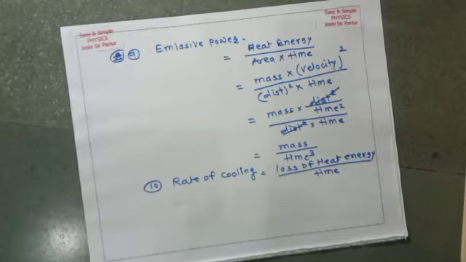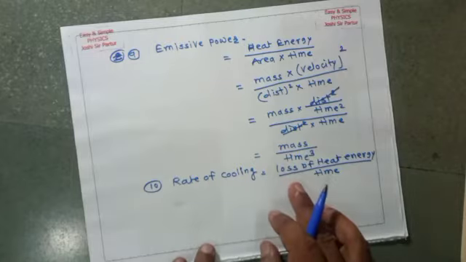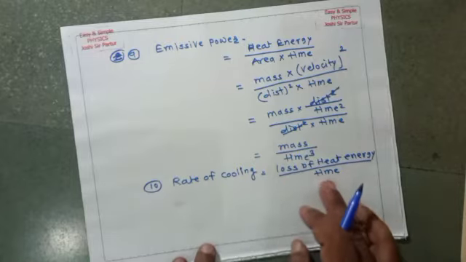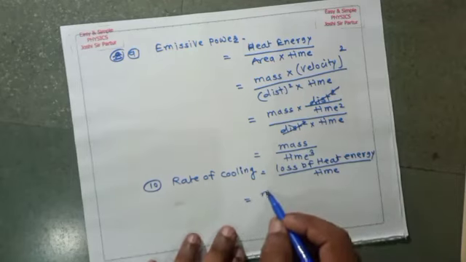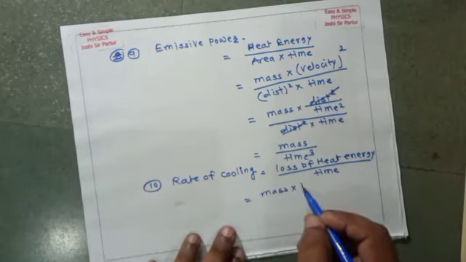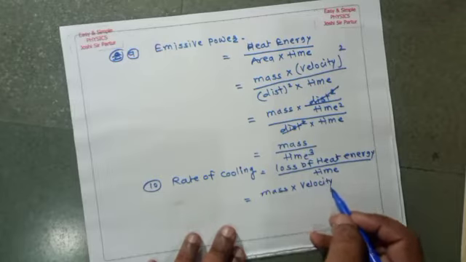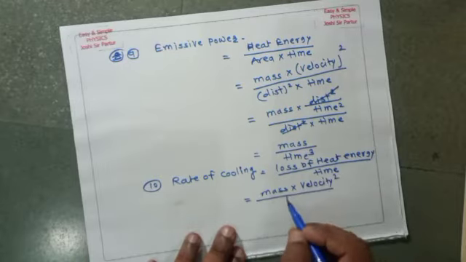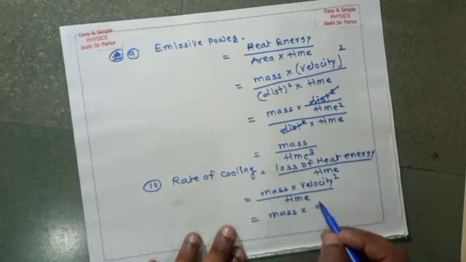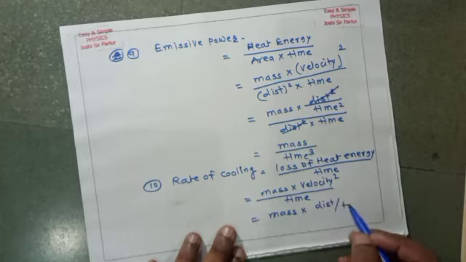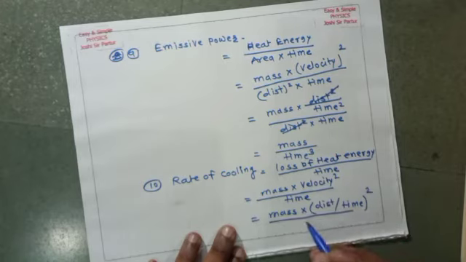So we say it is the ratio of loss of heat energy per unit time. Loss of heat energy per unit time means mass multiplied by velocity square divided by time. What happens? Mass multiplied by distance divided by time, bracket square, upon time.